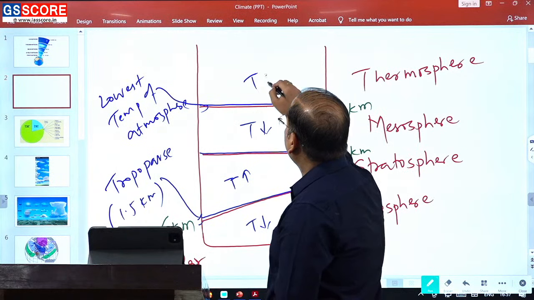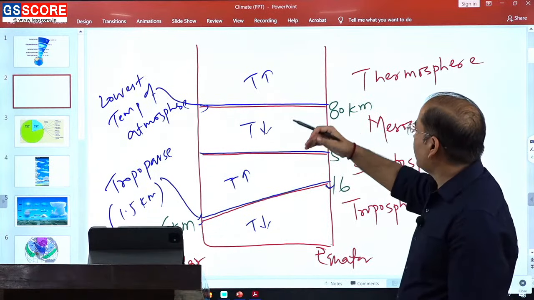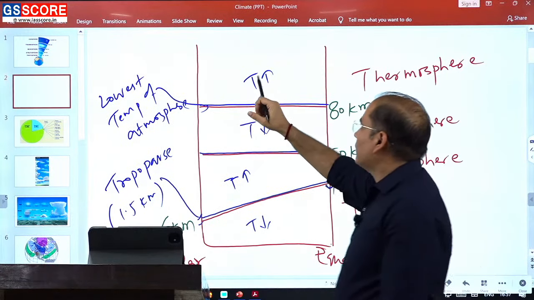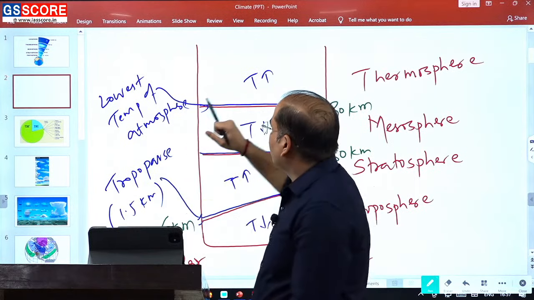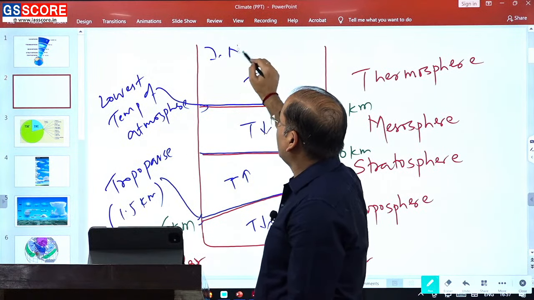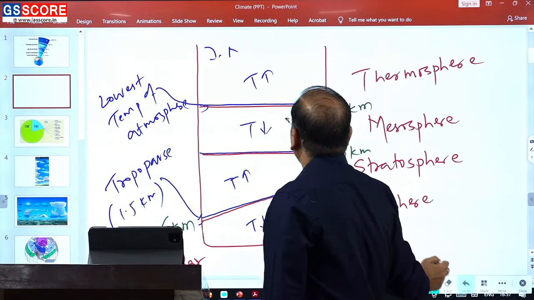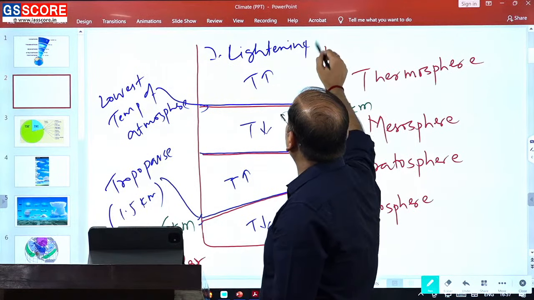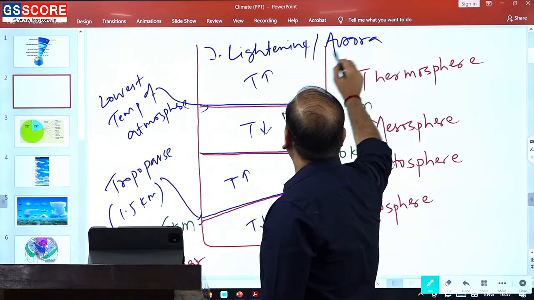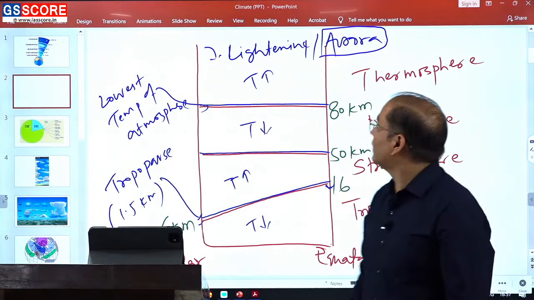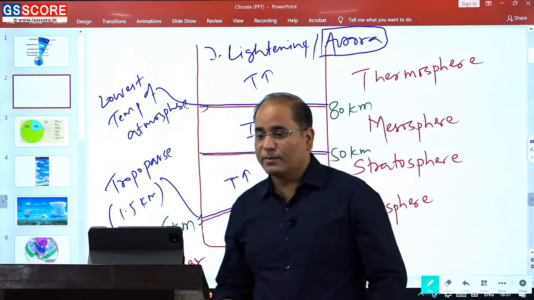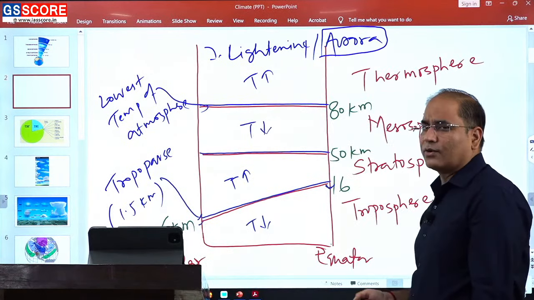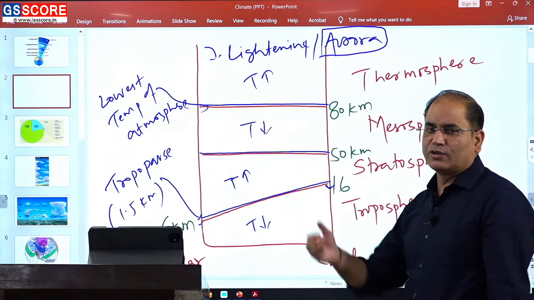In the thermosphere we again have the presence of ions, because of which it is also known as the ionosphere, well suited for radio transmission. Also this zone is known for the phenomenon of lightning, which you call aurora. So auroras are witnessed in the thermosphere. These phenomena of lightning, auroras are mostly associated with the solar flare.